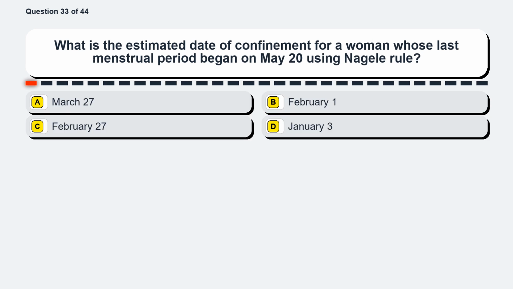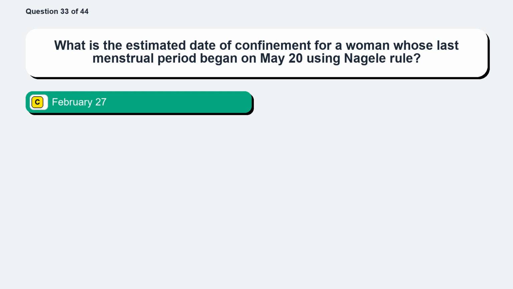Question 33. What is the estimated date of confinement for a woman whose last menstrual period began on May 20th using the Naegele's rule? Option A, March 27th. Option B, February 1st. Option C, February 27th. Option D, January 3rd.